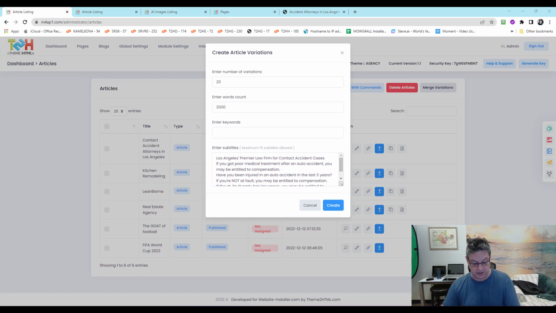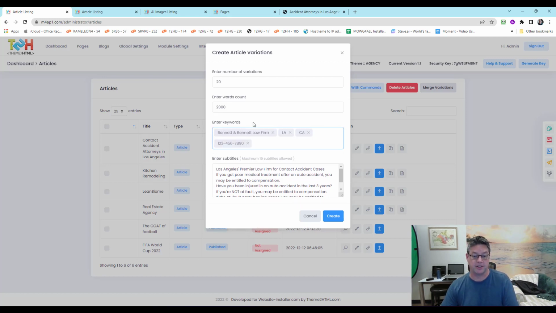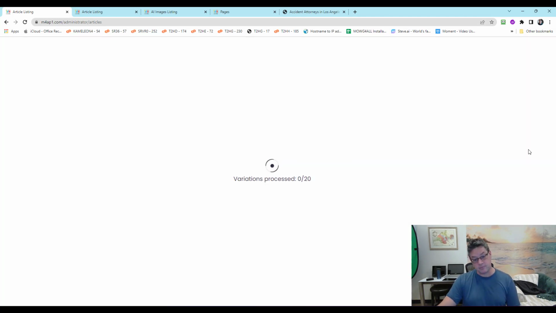And it can be for the same company. It can be for different companies. Whatever it is, my keywords are, that's up to me, right? And I can say create, and it's literally going to work on that. And then once those variations are processed and I have them, then I can assign them to subdomains of the website. And if you need, you can ask us to do that for you. It's pretty easy, okay?